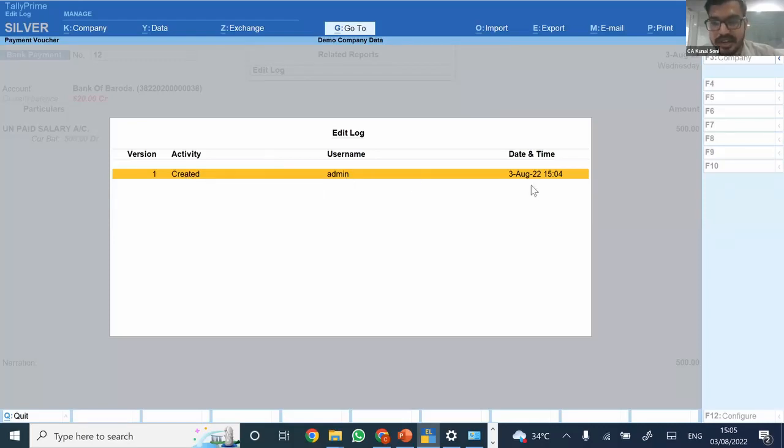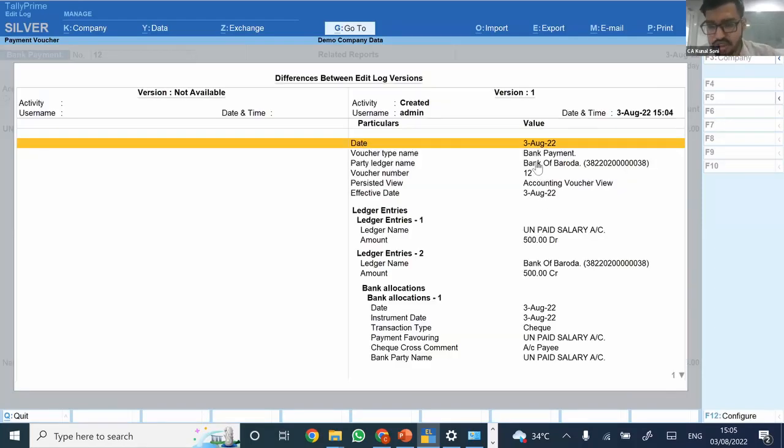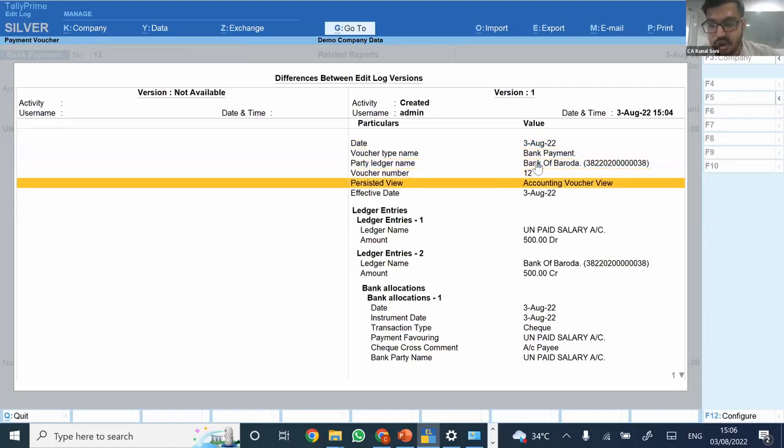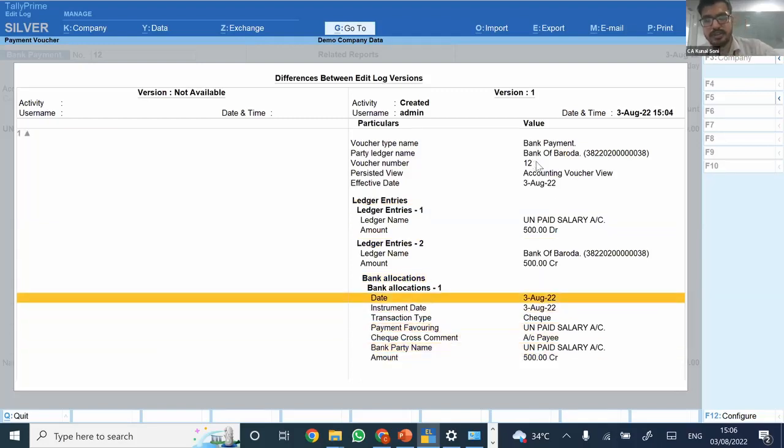Username is admin, and date and time is 3rd August. This is basically the system date and time, so whatever is your system date and time, that would be displayed here. And if I press enter on the same, all these details would be displayed: what is the voucher date, voucher type, party name, ledger. All of the details would be displayed here.